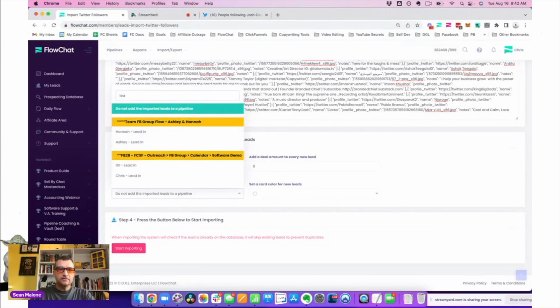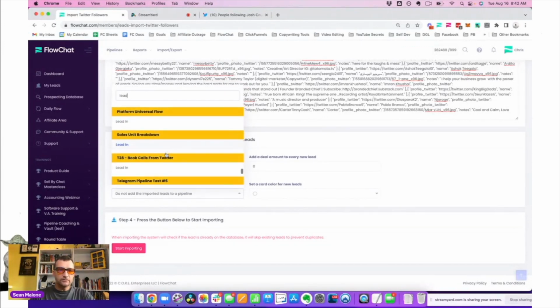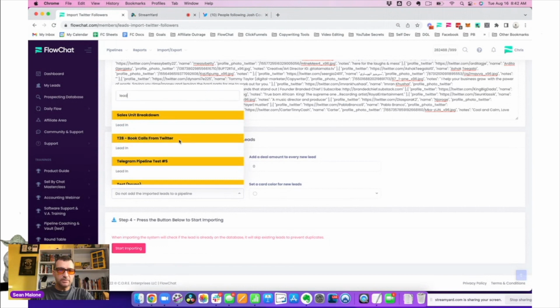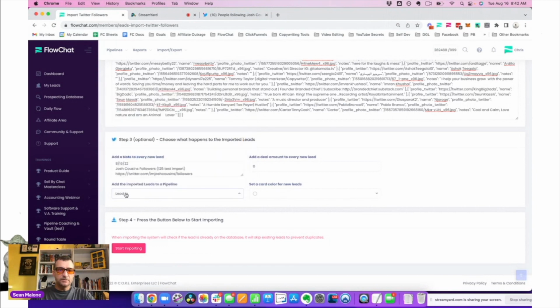So I can type in "lead in," here we go. We'll scroll down to the bottom. Here we go, T28. This is the pipeline I'm running. So I'm just going to click that one. I'm going to drop them right in there.